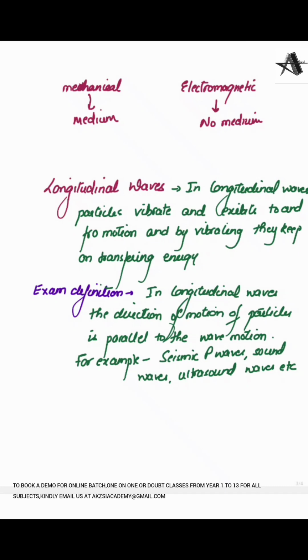Now let me see how exactly the longitudinal waves transfer the energy. So what happens in a longitudinal wave? The particles, as I described, move to and fro. So suppose these particles, obviously all particles, especially if I talk about the particles of a gas, are not arranged in a pattern. They are just randomly arranged. So like one particle is here, one is here, one is here, something like that. And this particle gained the energy, so it moves to and fro. So the particle that will come in its path will gain the energy, and then it starts to move to and fro. Then here a particle will gain the energy, and it also moves to and fro.